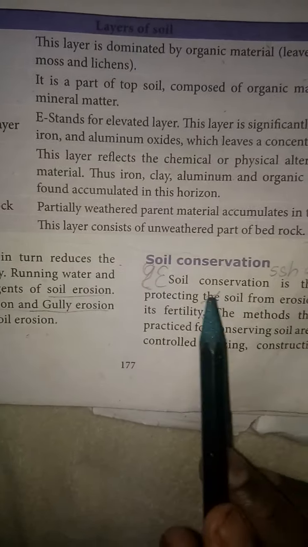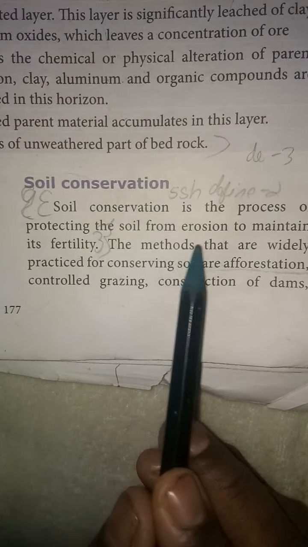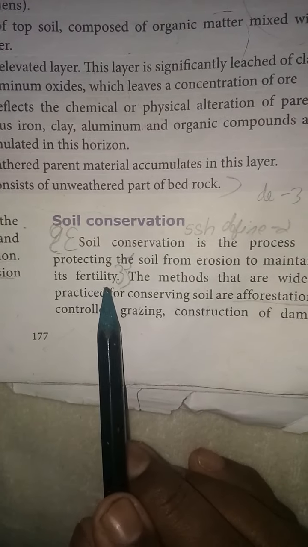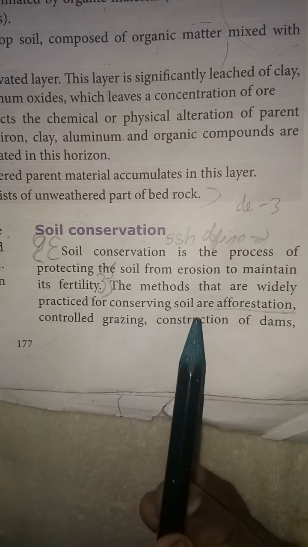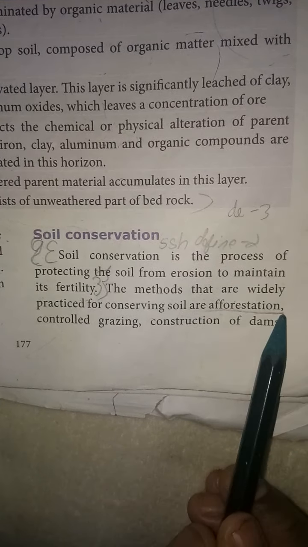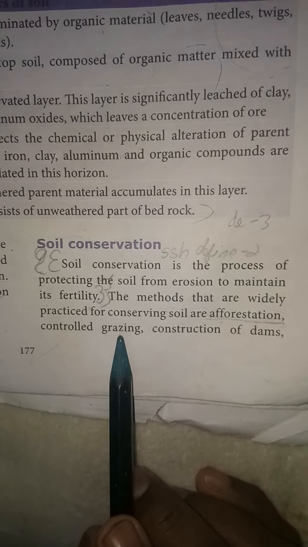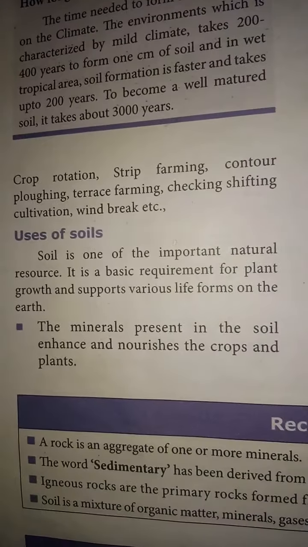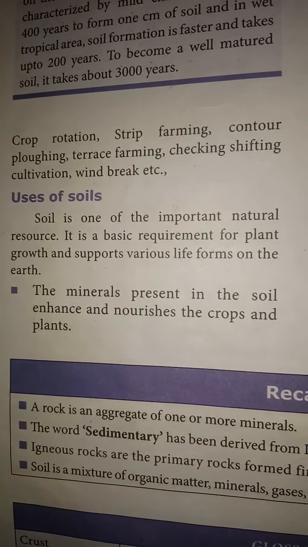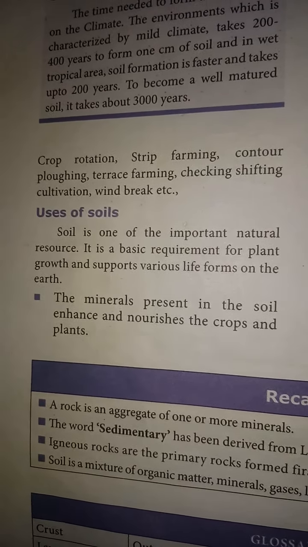Soil conservation. Soil conservation is the process of protecting the soil from erosion to maintain its fertility. The methods that are widely practiced for conserving soil are afforestation, the process of planting trees, controlled grazing, and construction of dams. Crop rotation, strip farming, contour ploughing, terrace farming, checking shifting cultivation, windbreaks, etc.